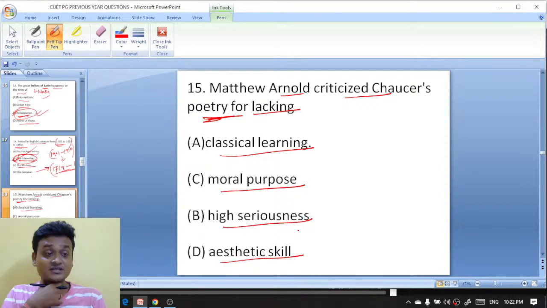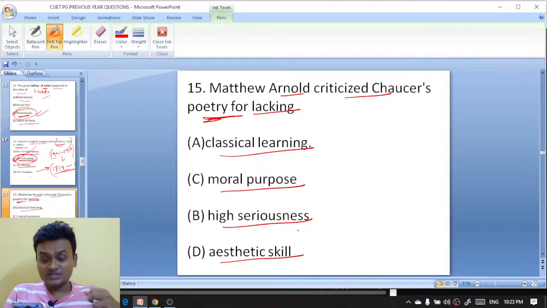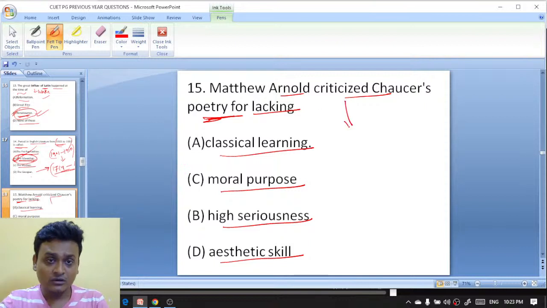In the previous question number 14, the right answer is the Edwardian period, 1901 to 1910. This is the time span of the Edwardian period. Okay. Matthew Arnold criticized Chaucer's poetry for lacking. You know in which work Matthew Arnold is actually criticizing Chaucer's poetry?